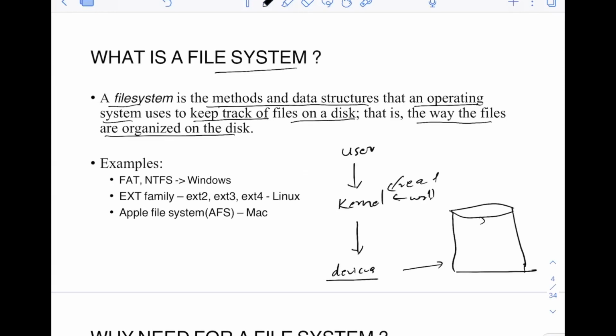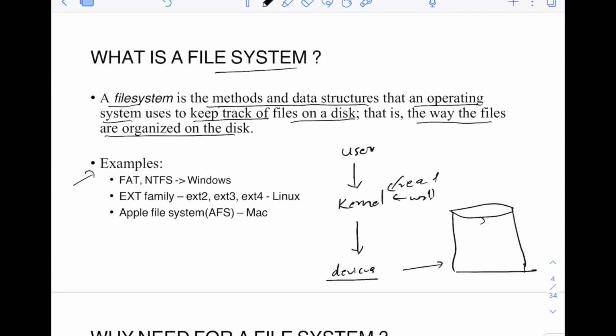the kernel has to talk to the disk. So how can the kernel talk to the disk? It uses the file system to talk to the disk. This file system has a lot of data structures and methods that are used by the kernel when it is talking to these hardware devices, and of course the disk is one of them.